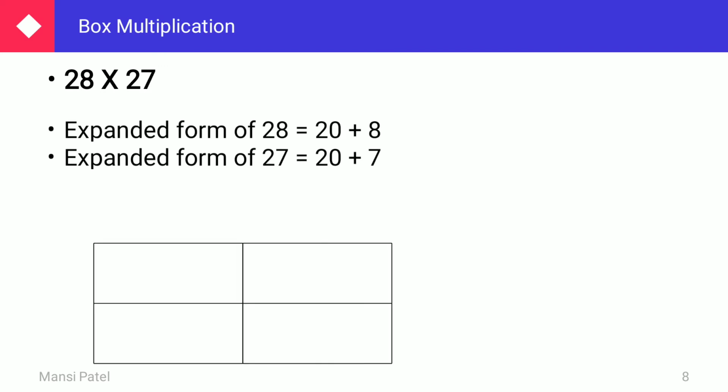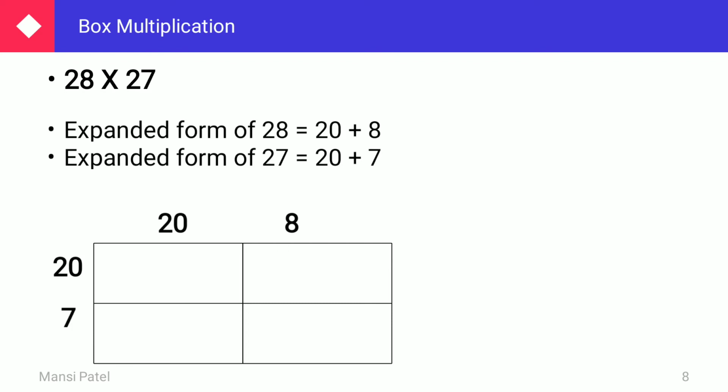Now draw one box of 2 by 2, because in this question you have to do the multiplication of 2 digit multiplied by 2 digit. Therefore, you have to make the box of 2 by 2. Now your next step is you have to write down the expanded form. So first, the expanded form of 28, that is 20 plus 8. So just write down 20 and 8. Now next you have to write down the expanded form of 27. It is 20 plus 7.